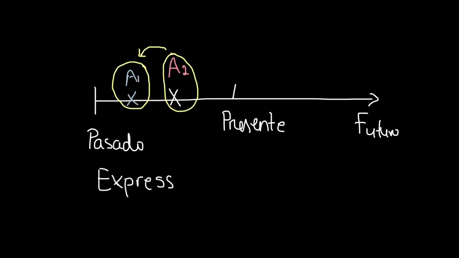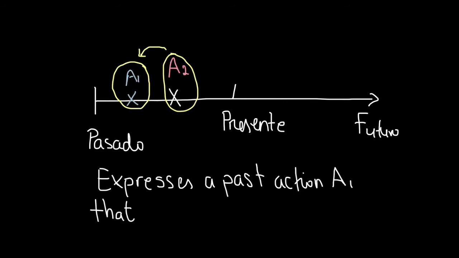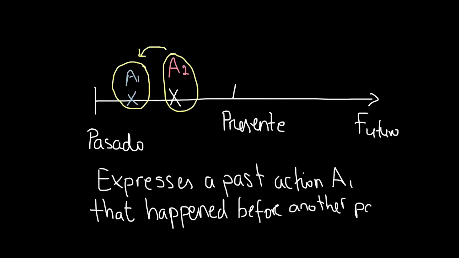So basically, with the pluscuamperfecto, we express a past action, in this case A1, that happened before another past action, in this case action 2.